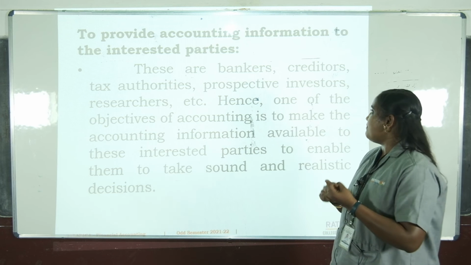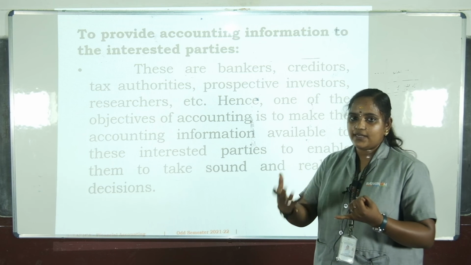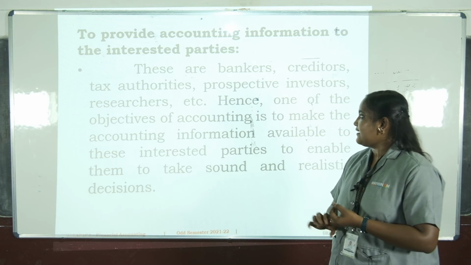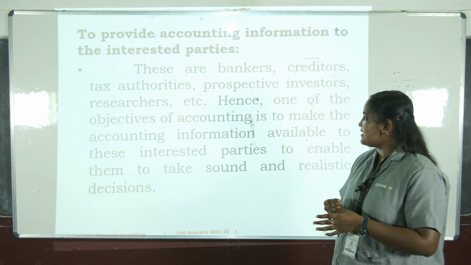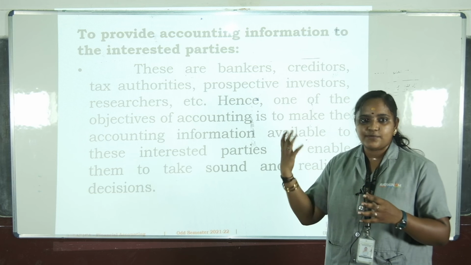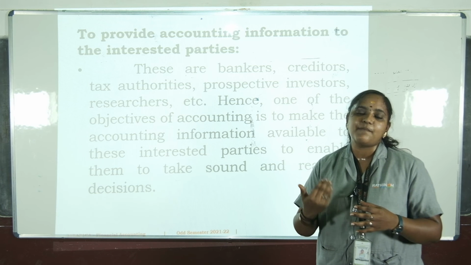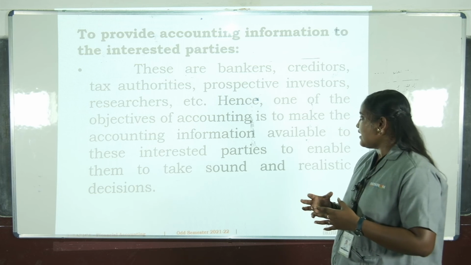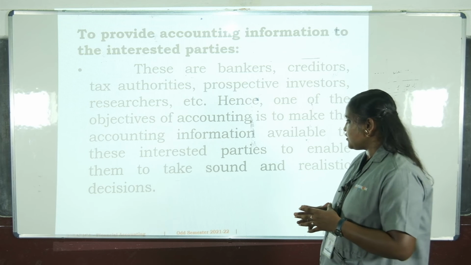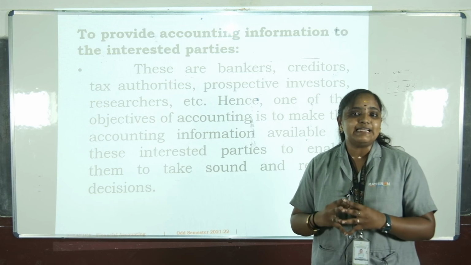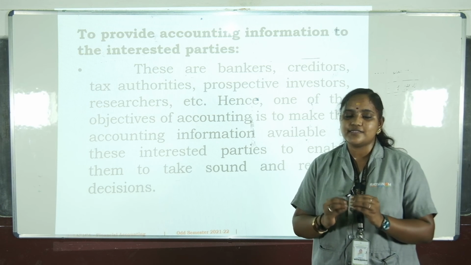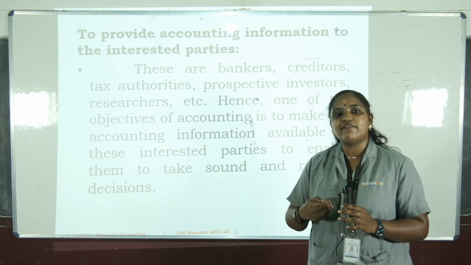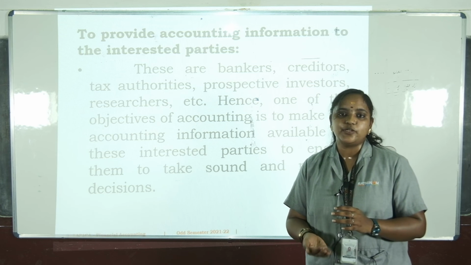There are bankers, who can invest some money into the companies, creditors, tax authorities, prospective investors, researchers, etc. All these types of persons can invest some money in other companies. Hence, one of the objectives of accounting is to make the accounting information available to the interested parties. Those persons who are ready to invest in our company, we have to provide the information to them.